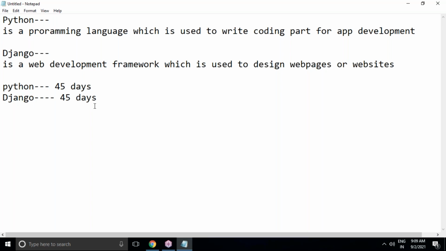Or, according to your requirement, you can go through only Python, and if you already know Python, you can go directly for Django. Initially I'll start with Python only, and after 45 days we'll start Django for another 45 days.